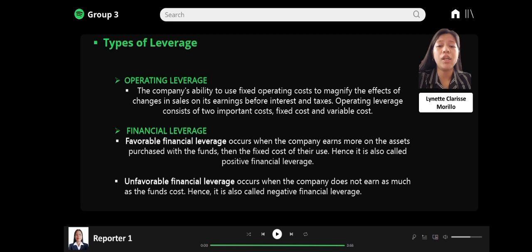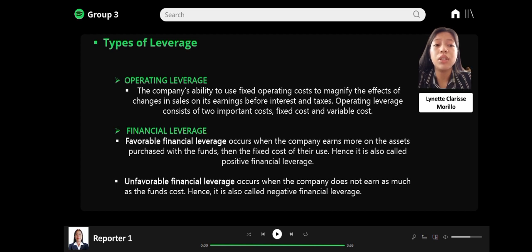Financial leverage. It represents the relationship between the company's earnings before interest and taxes, or operating profit, and earnings available to equity shareholders. Financial leverage is defined as the ability of a firm to use fixed financial charges to magnify the effects of changes in EBIT or operating profit on the earnings per share.